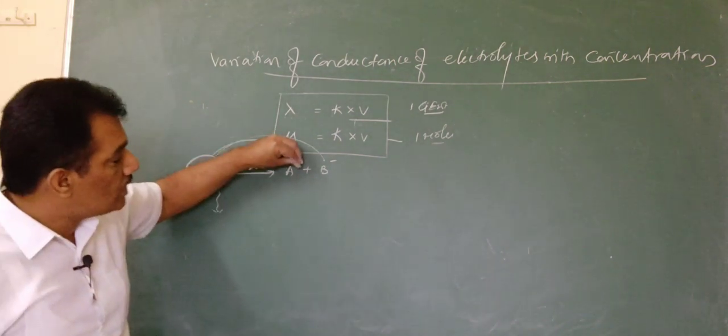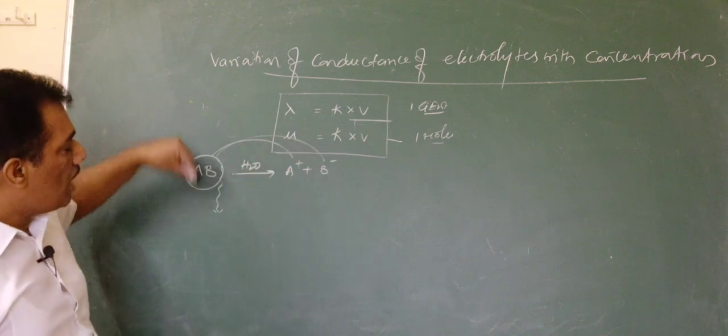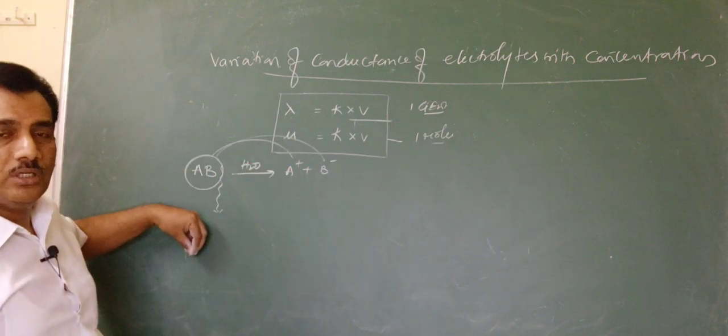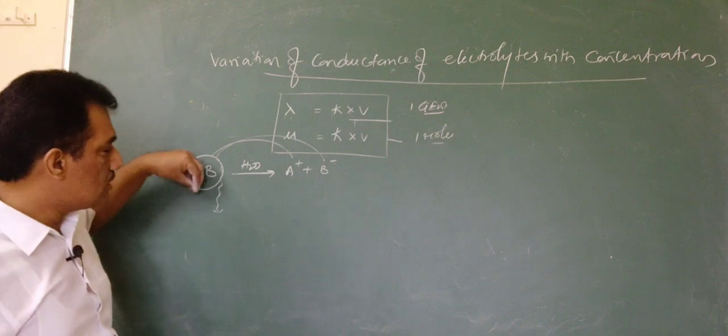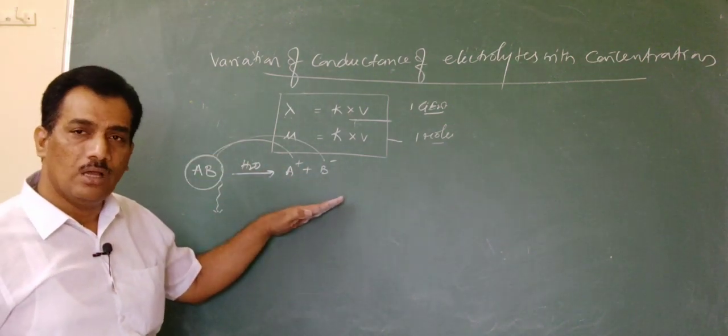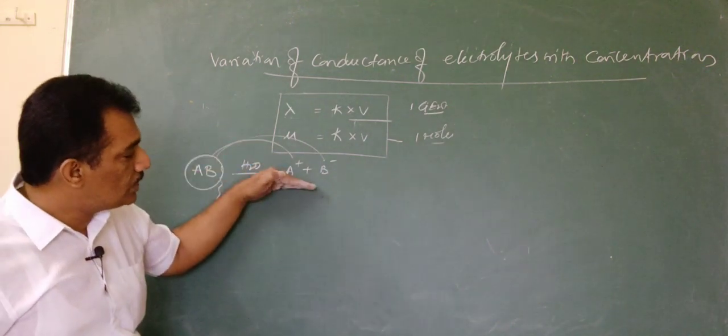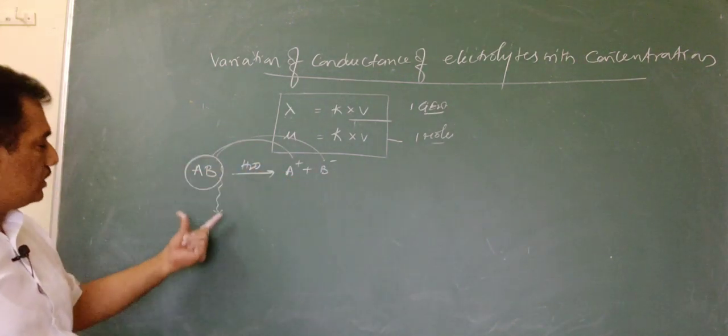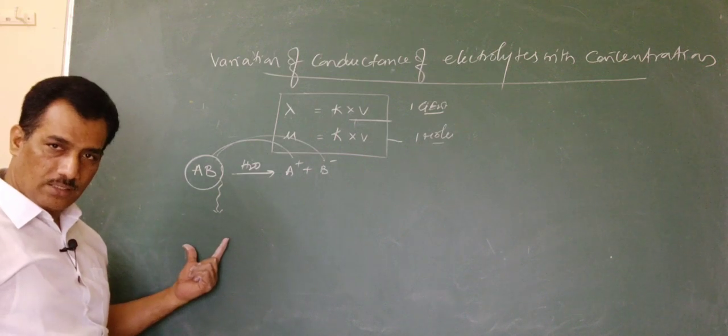This dissociation will increase as we add more and more solvent. With adding solvent, we make the electrolyte molecules dissociate into ions, and because of this dissociation, the concentration of the molecular form will decrease.